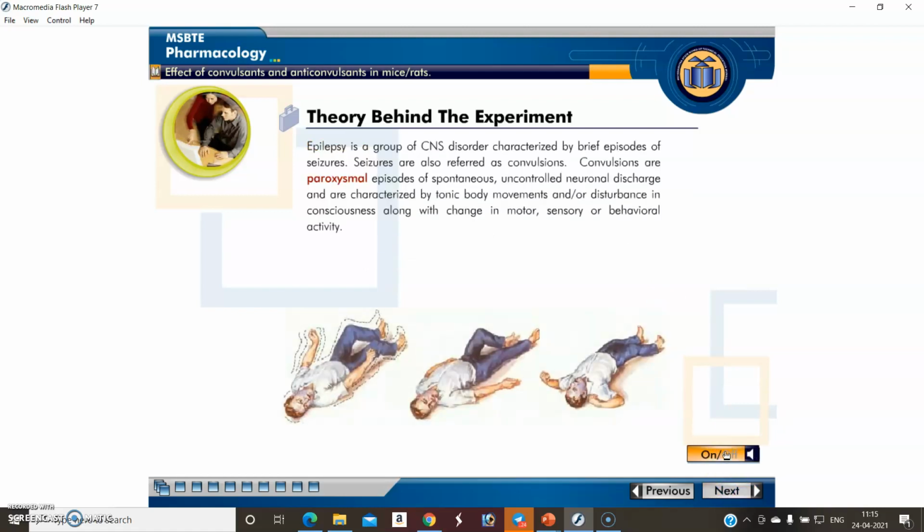So what is epilepsy? We already discussed the definition of epilepsy in the manual. These are the three different bodies, showing the physiological changes occurring in the body due to tonic-clonic extensions or tonic-clonic changes in the seizures. It occurs due to changes in neuron activities. There are different types of neurons: number one is the motor neuron, second is the sensory neuron, and third is the mixed neuron. Changes occurring in these neurons show epilepsy.